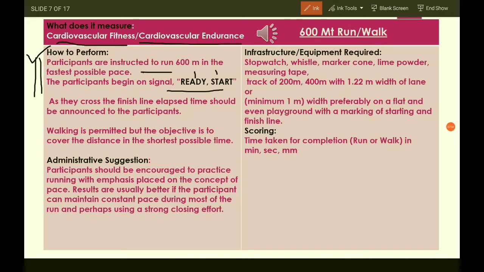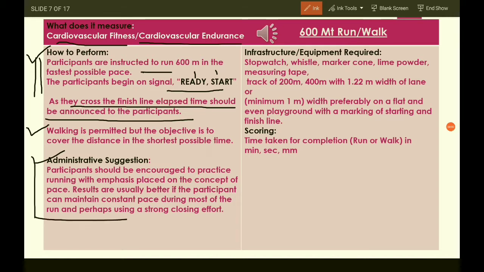As they cross the finish line, the elapsed timing should also be announced, so that they have in mind that they have to complete the race in the fastest possible time. Walking is also permitted, but if you want to give a good timing, you have to run at a constant speed. Okay, now the administrative suggestion: they have to maintain a constant pace during the race.